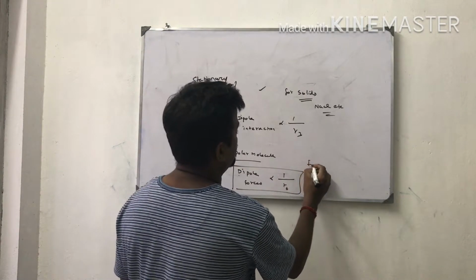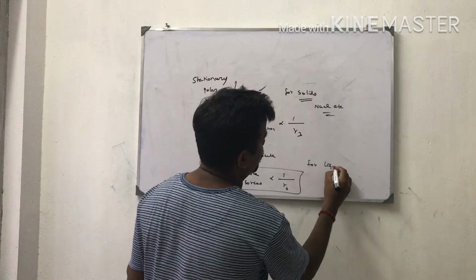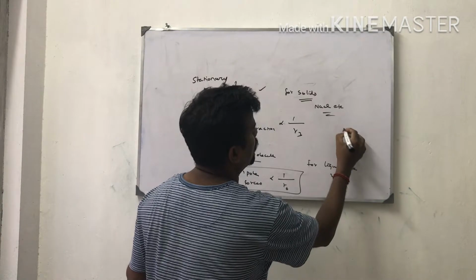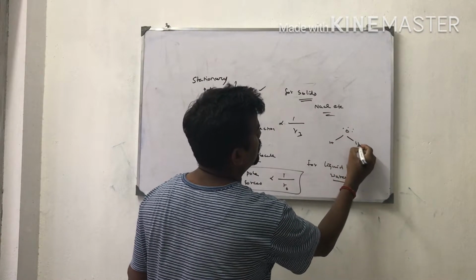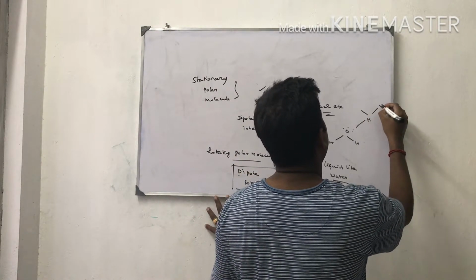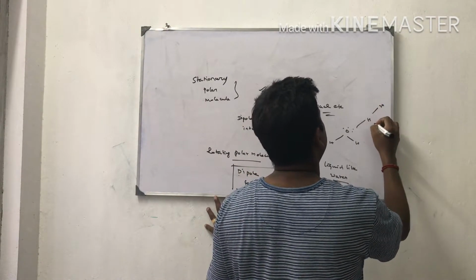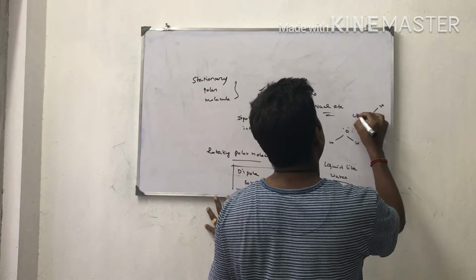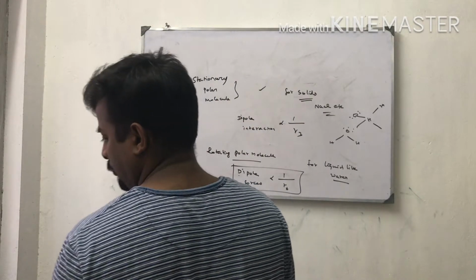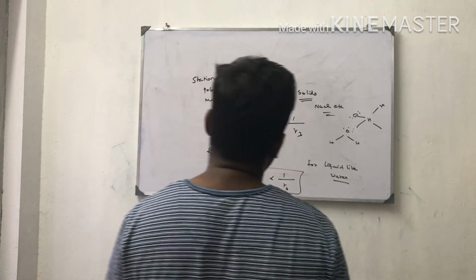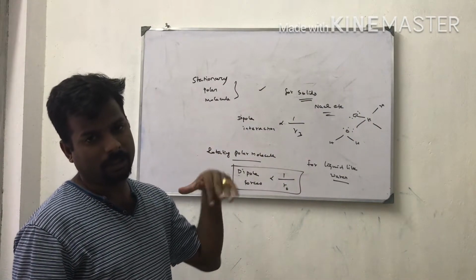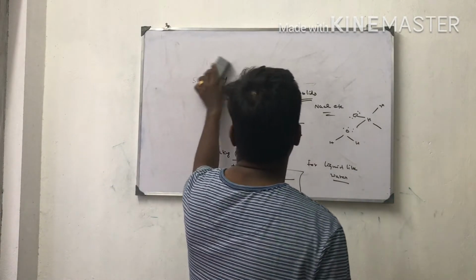That is for liquids like water. The water molecule is a rotating polar molecule, so the dipole forces are inversely proportional to the sixth power of the distance between the interacting particles.